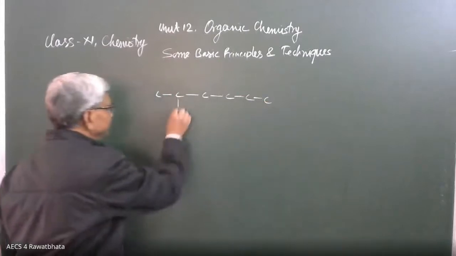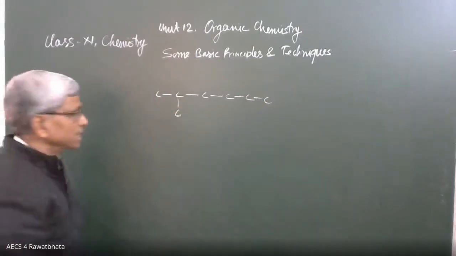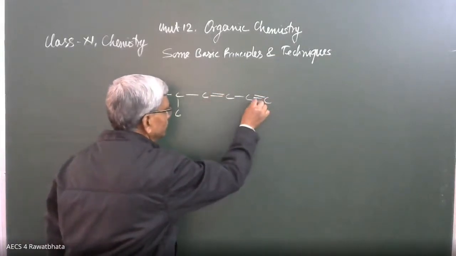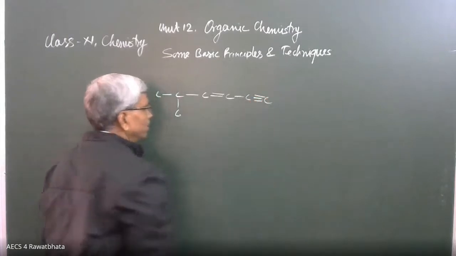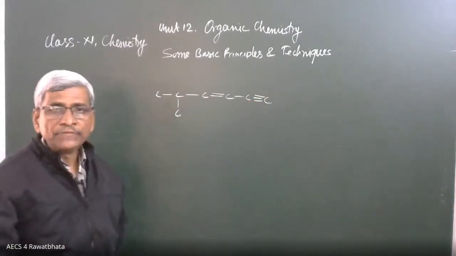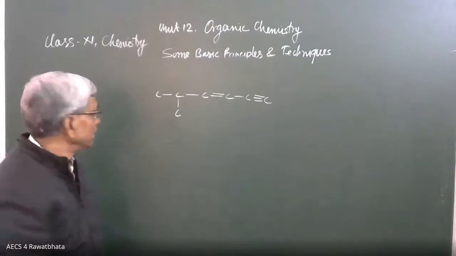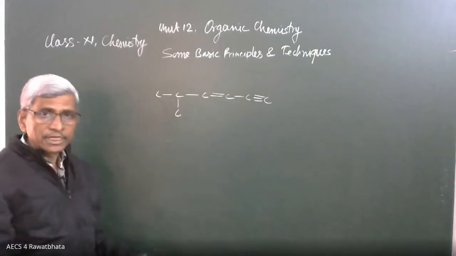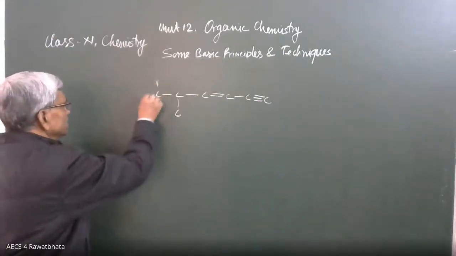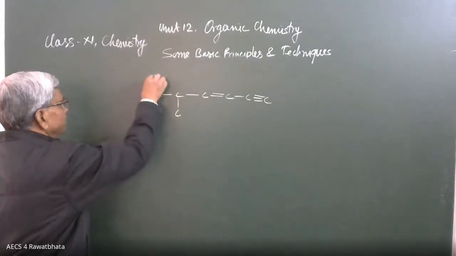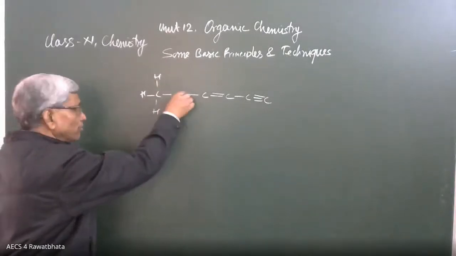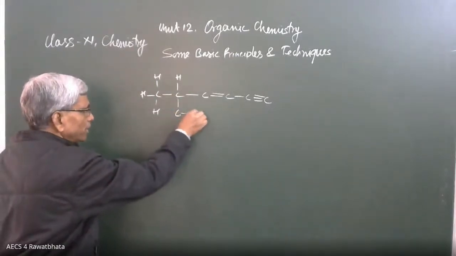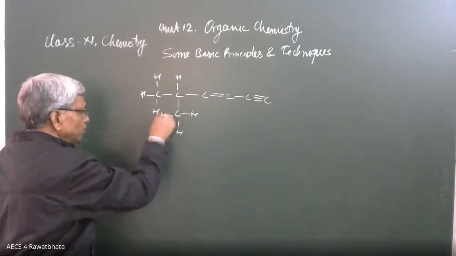Here it is. Okay, here is a double bond and here is a triple bond. I have taken an example where carbon atoms in the same compound have different types of hybridization. Here this carbon has single bonds, surrounding atoms other than carbon. It may be hydrogen, like this. Hydrogen here. Here are 3 bonds, 1 more bond required. That's why 1 hydrogen. Here is 1 bond, 3 more required. That's why 3 hydrogen atoms.